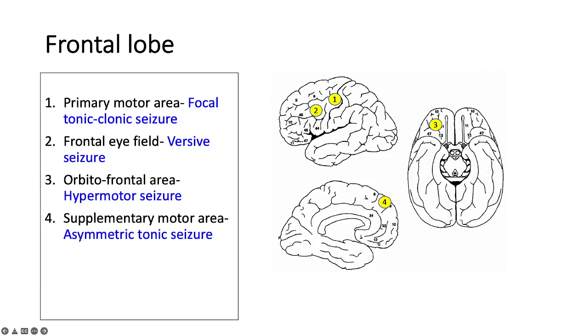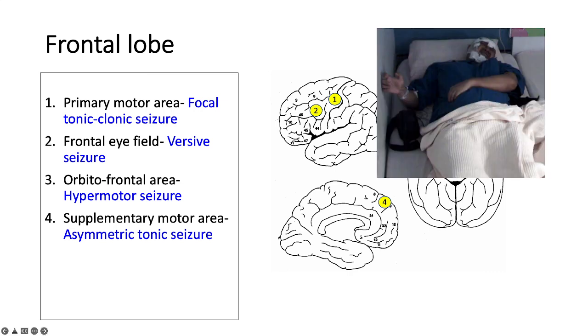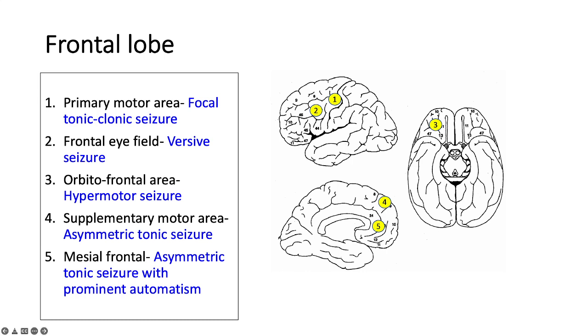The supplementary motor area will have seizures called asymmetric tonic seizures, whereby in this picture you will see the left hand is flexed, the right hand is extended, and they are asymmetrical in the limb tonic movement. Whereas seizures from medial frontal regions normally present with asymmetric tonic seizures with prominent automatisms.